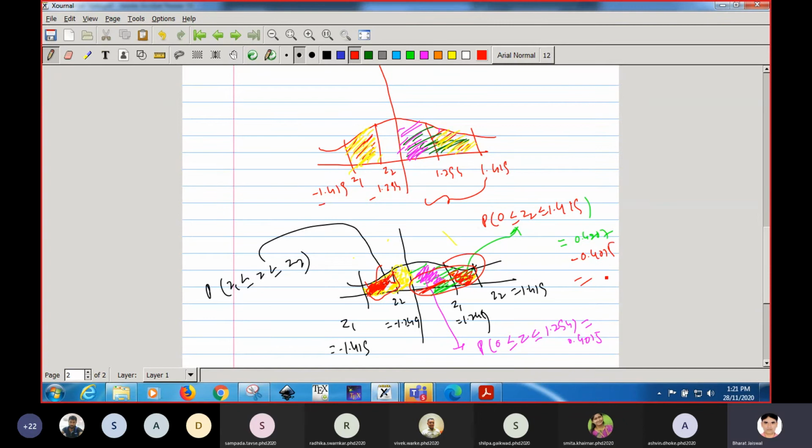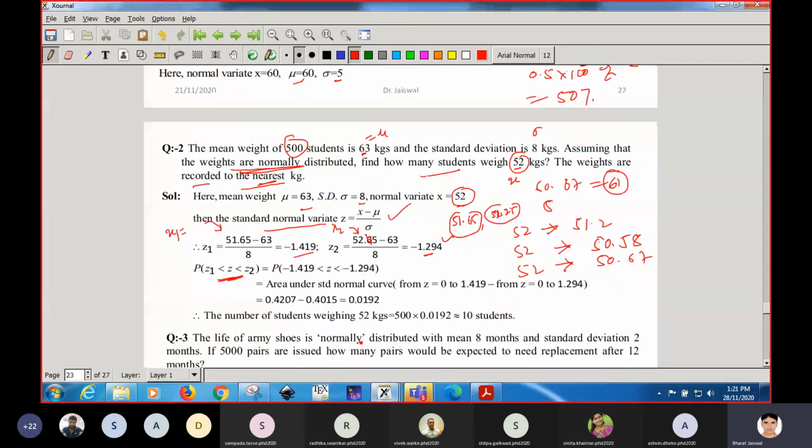15, whatever it is coming, that will correspond to this red one, and this will be equal to this. Okay, so the probability of this will be that much. So we have calculated this thing. Okay, this is getting, students? So this is the process of getting this one. Everything is written here, you can see.